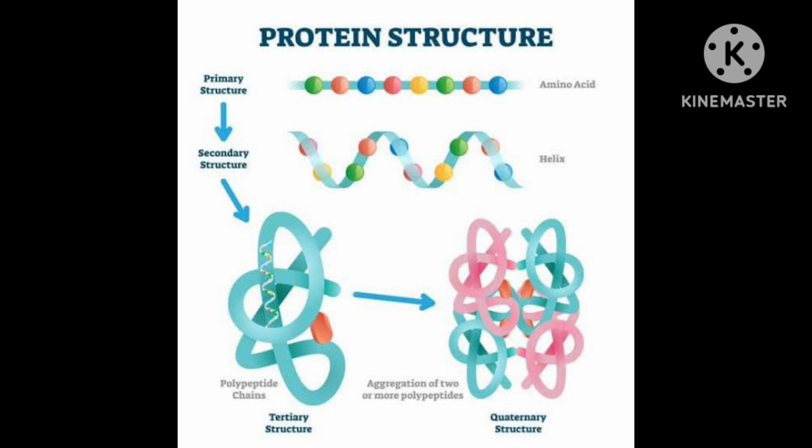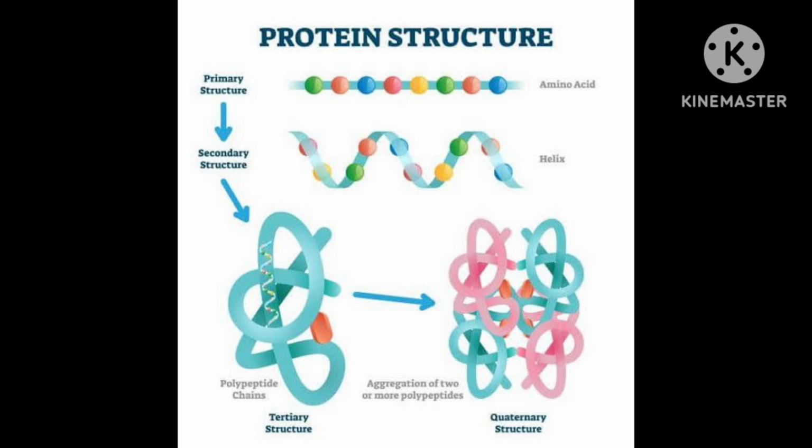Now I want to discuss denaturation of proteins. Now you know that in protein hydrogen bonding is there, correct? And this disulfide linkage is there.